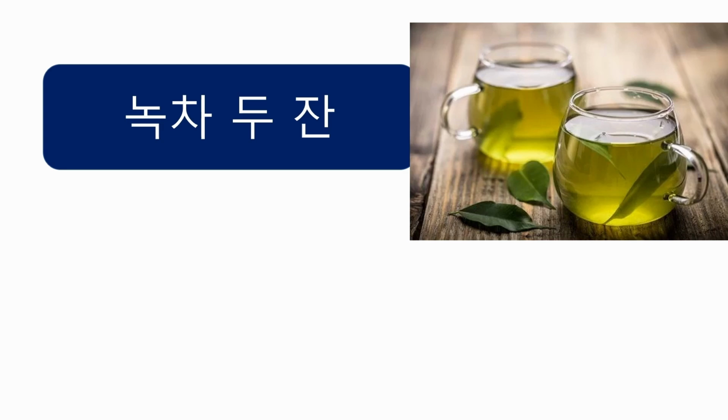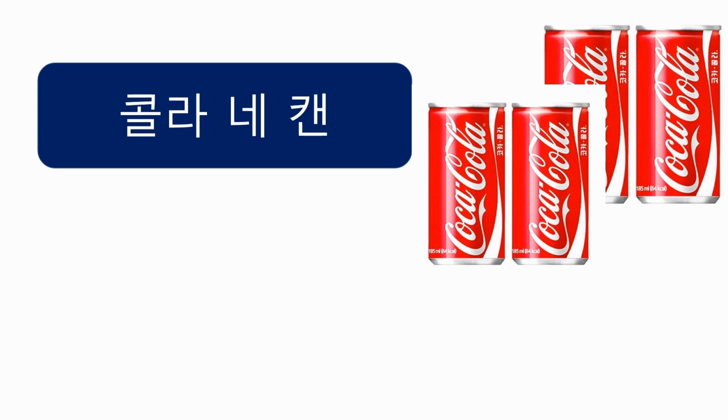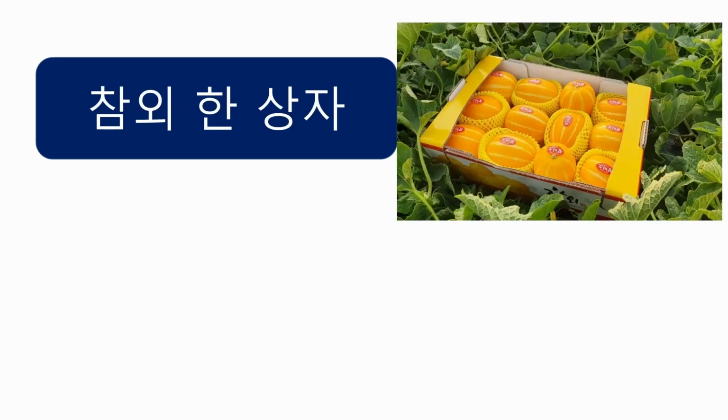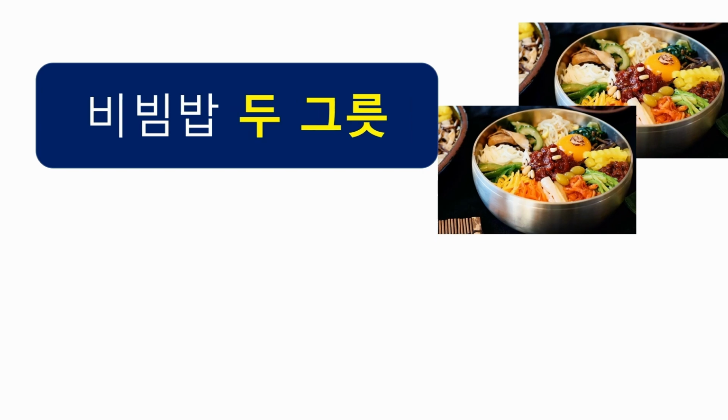If you say 둘 잔, it's incorrect. 치즈 3조각. 콜라 4캔. 참외 1상자, or 참외 1박스. 비빔밥 2그릇.